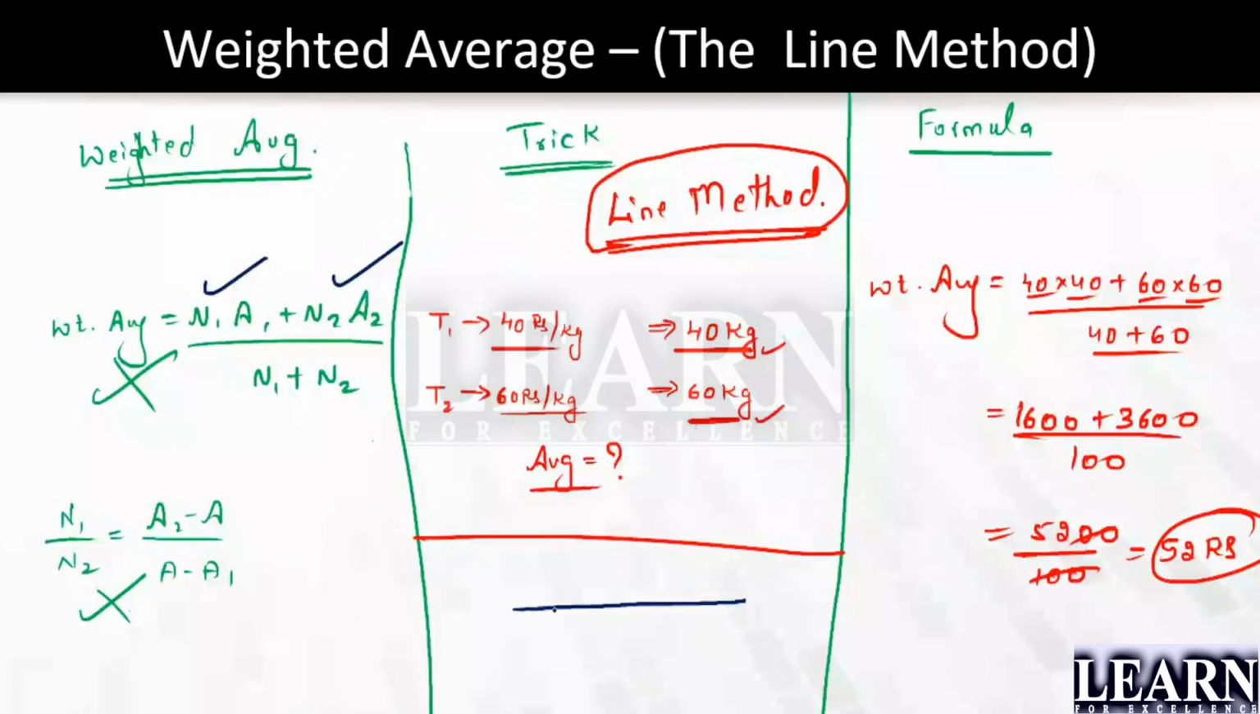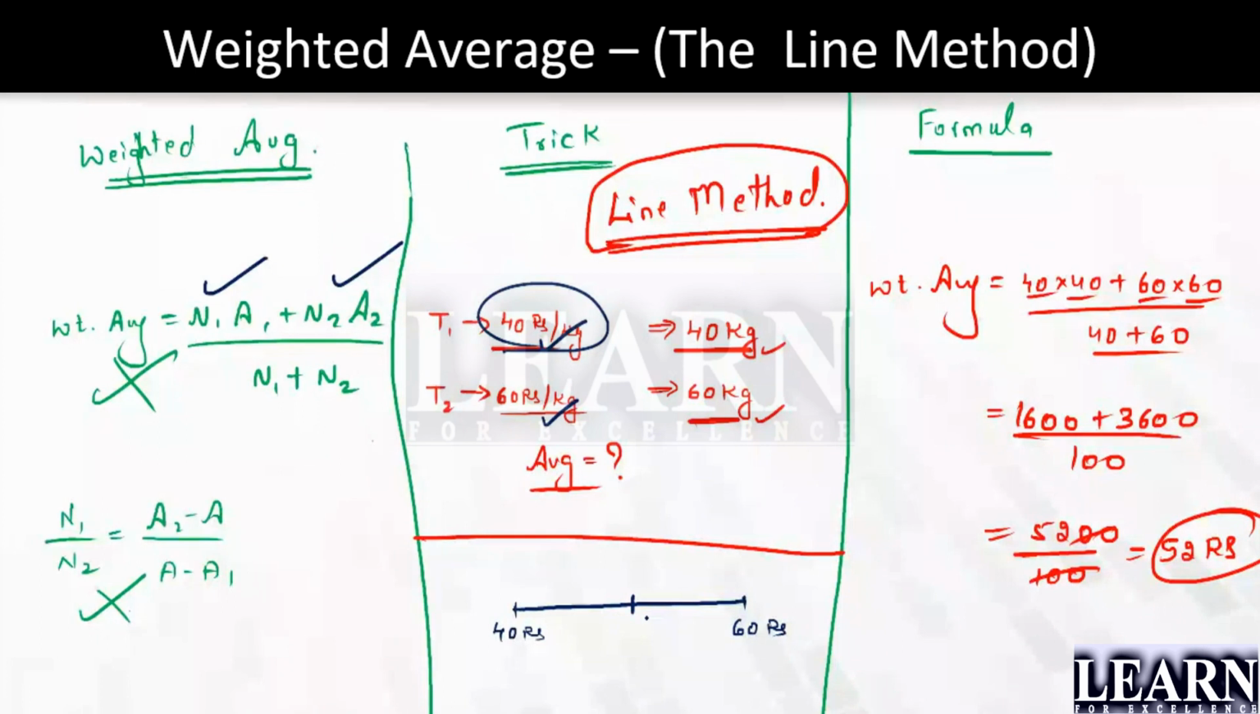What is this? This is like a normal line or a number line where you're going to write down the values in ascending order. Now look here, 40 rupees is the first quantity. Second quantity is 60 rupees. Minimum value, maximum value, I have written it. Whatever the average, can I say the average should be somewhere in between?